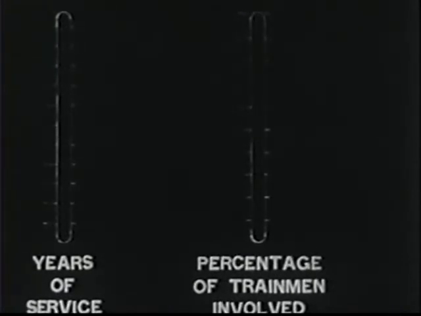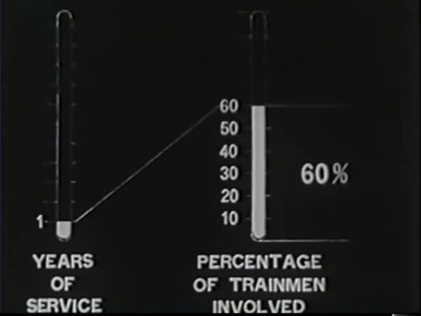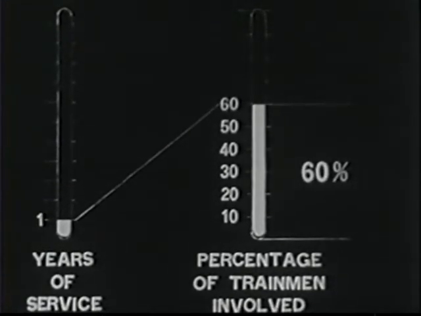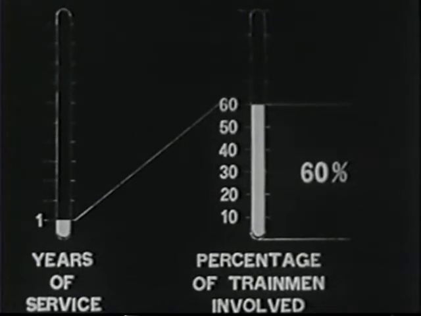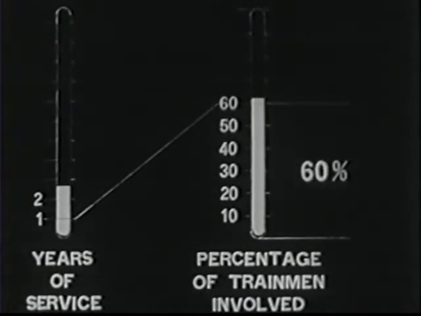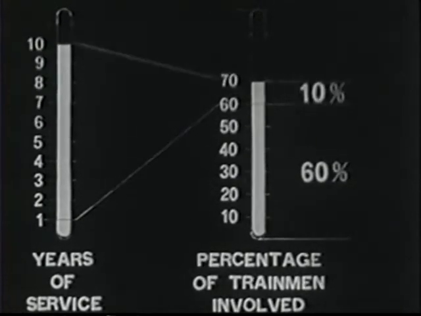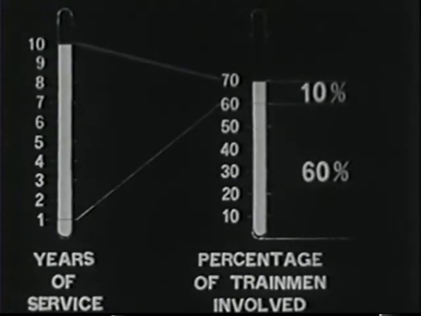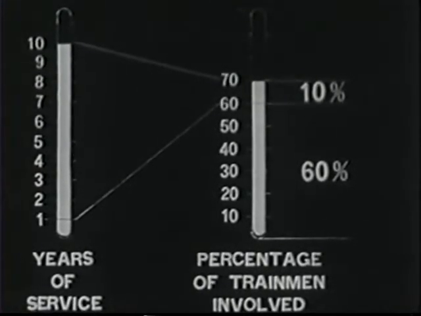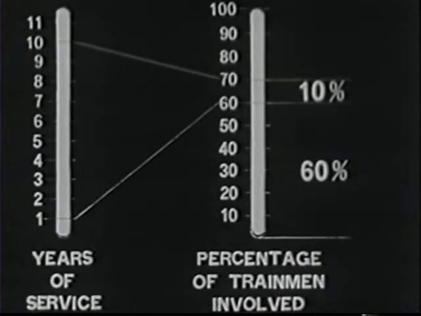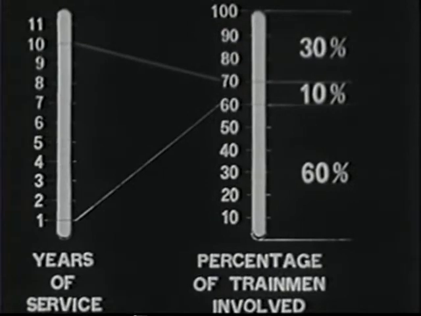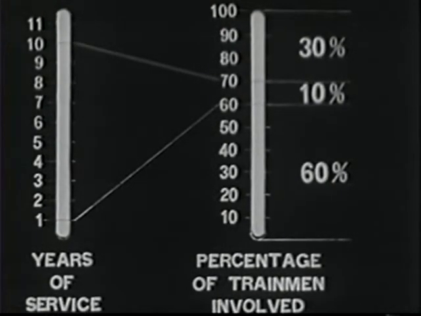Certain groups of trainmen are involved in car collisions more frequently than other groups. 60% of the car collisions involved men with less than one year service. Men with 2 to 10 years service are involved in 10%. 30% involve men with more than 10 years service. Does this suggest the need for more than adequate following distance for the inexperienced man, or the need for continuous alertness on the part of all men?